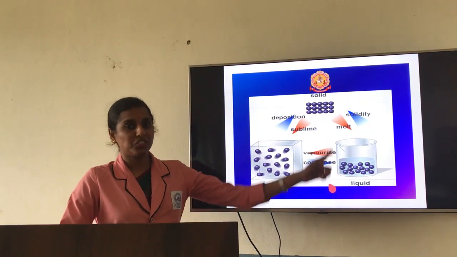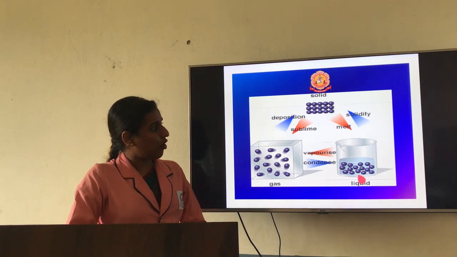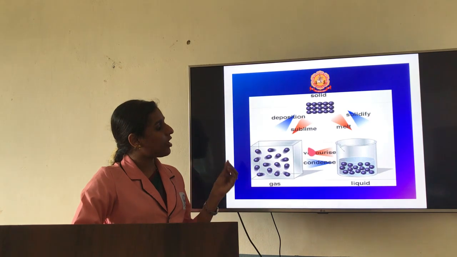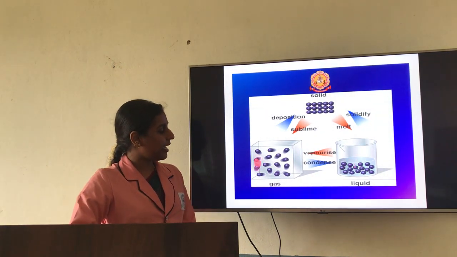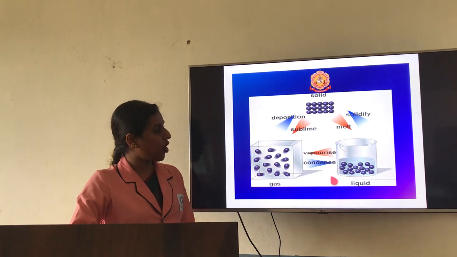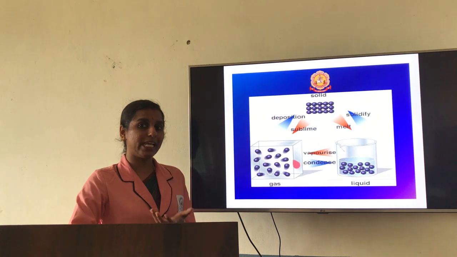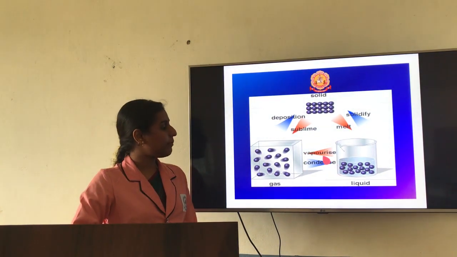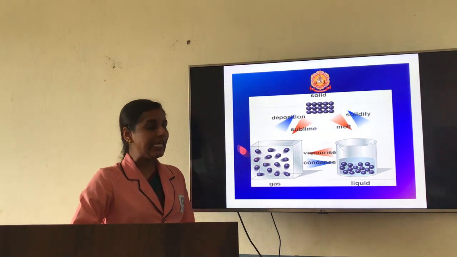So here in this picture it explains solid can convert into liquid form by the melting process. So when you give heat, solid can convert into liquid form. In the same way, liquid can convert into gaseous form by vaporization. So when you give still more heat, the liquid will be able to convert into gaseous form. So this process can be reversible.